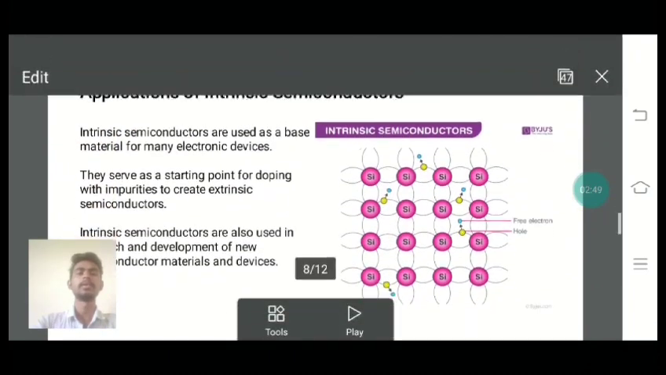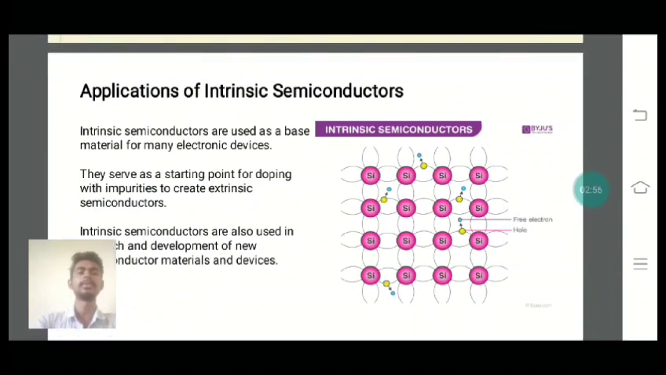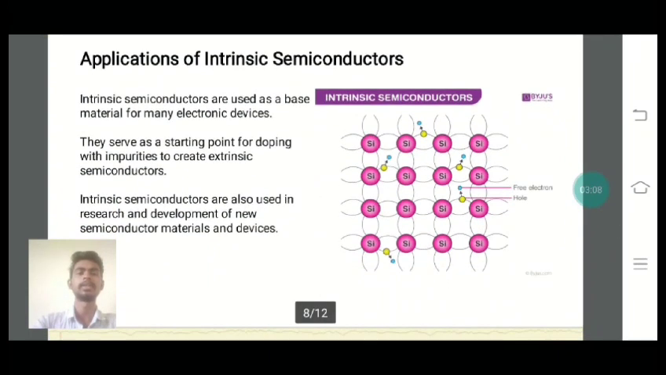The next topic is applications of intrinsic semiconductors. Intrinsic semiconductors are used as a base material for many electronic devices. They serve as a starting point for doping with impurities to create extrinsic semiconductors. Intrinsic semiconductors are also used in research and development of new semiconductor materials and devices.